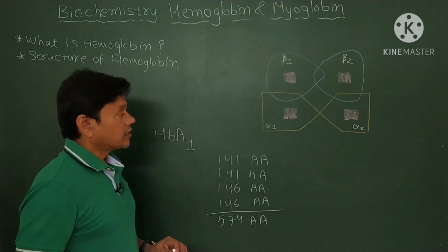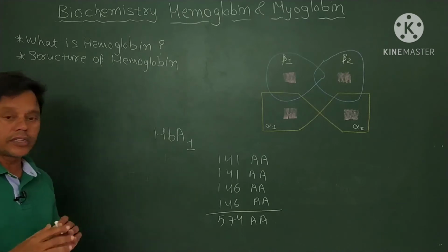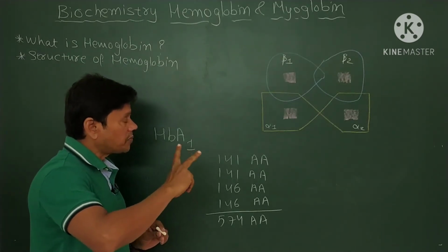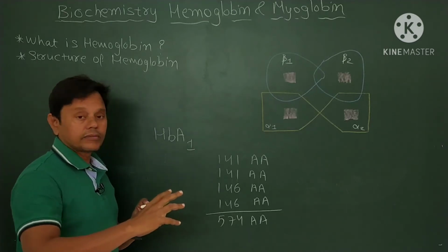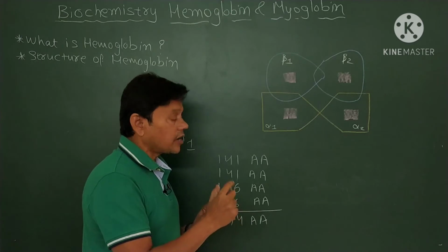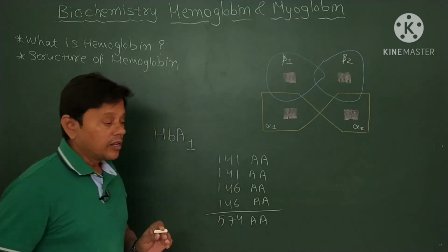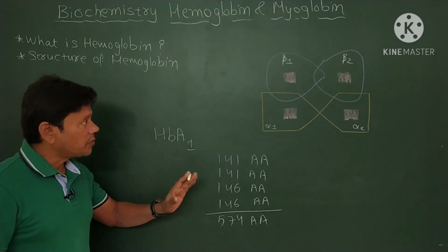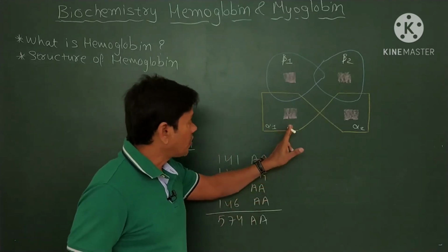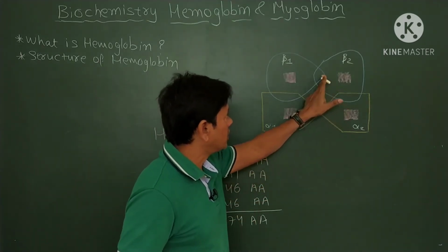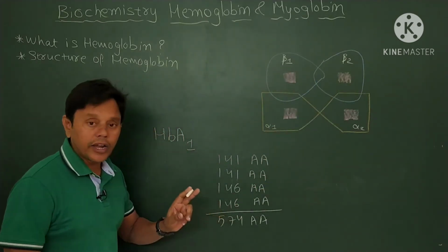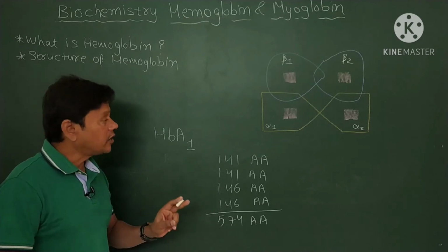Please remember, these 4 polypeptide chains are joined by non-covalent interactions. These 4 polypeptide chains, 1, 2, 3 and 4, are held together by